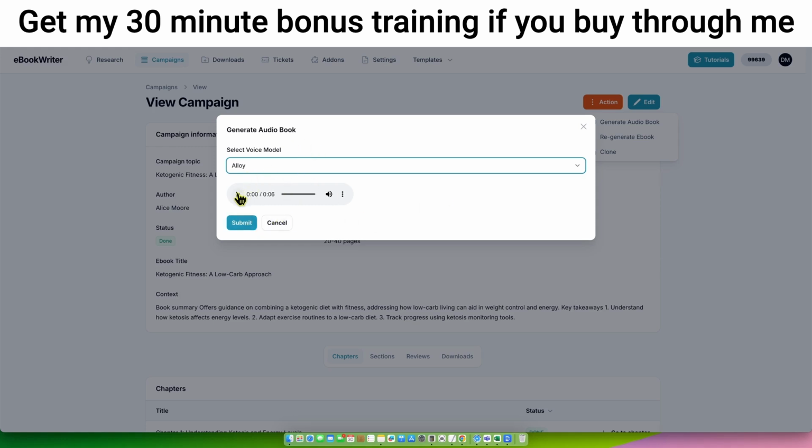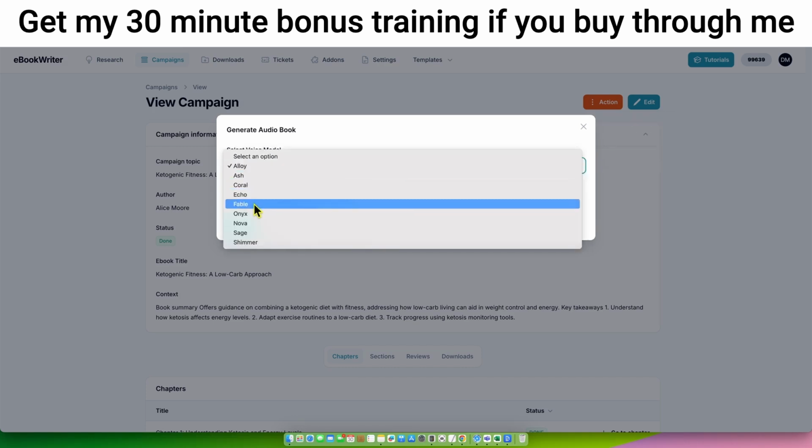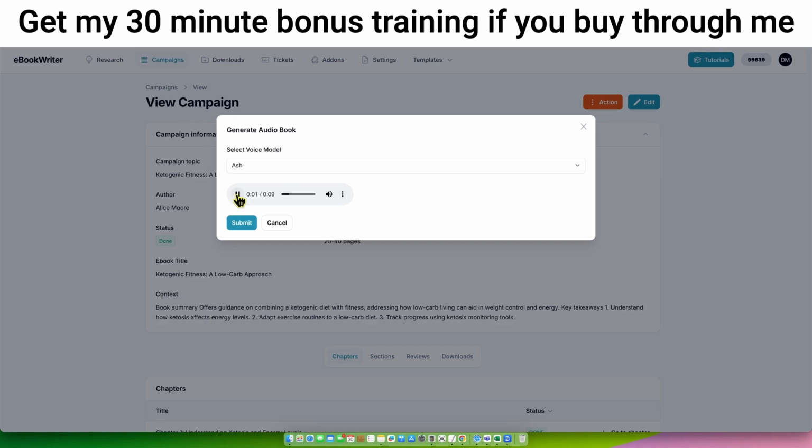Now, this is what these sound like. The sun rises in the east and sets in the west. They have plenty of examples over here. We'll just go with one right over here. The hiker's path wound through the dense forest. They sound really good, real clear, the nice pace that you want for an audiobook as well.